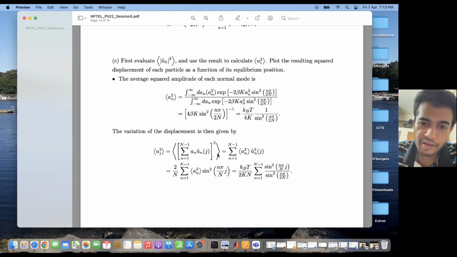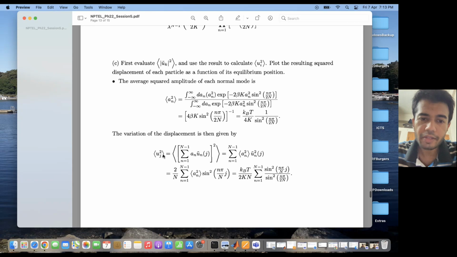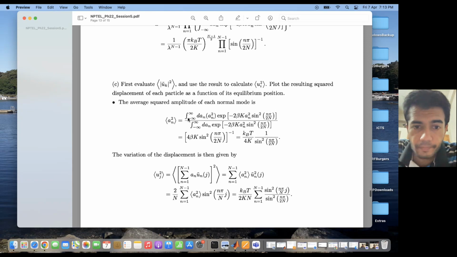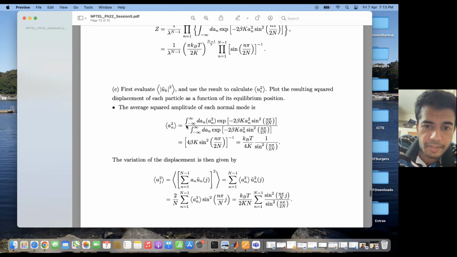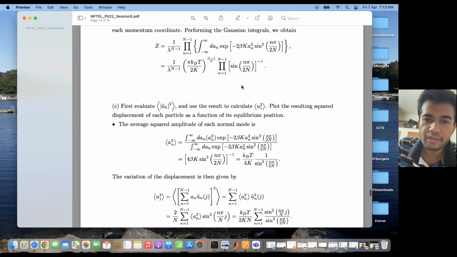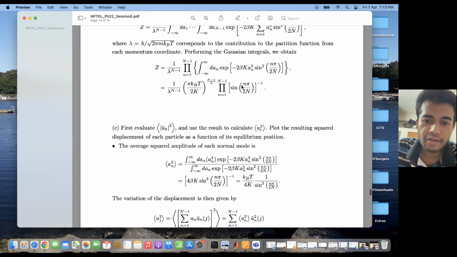That is why this turns out to be a summation over small n equal to 1 to capital N minus 1, expectation an square into u tilde n square. So in order to evaluate expectation uj square, I need to first find out expectation of an square. So what is that? So expectation of an square is basically integral from minus infinity to plus infinity an square into exponential of this potential part of the energy which I had earlier.